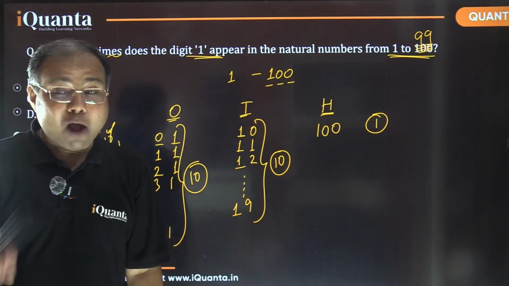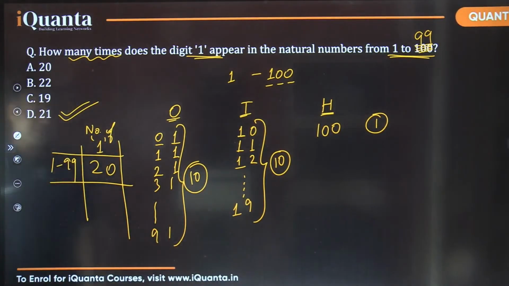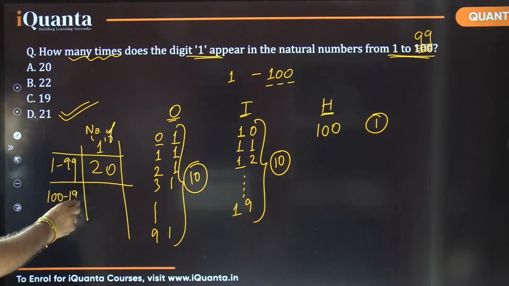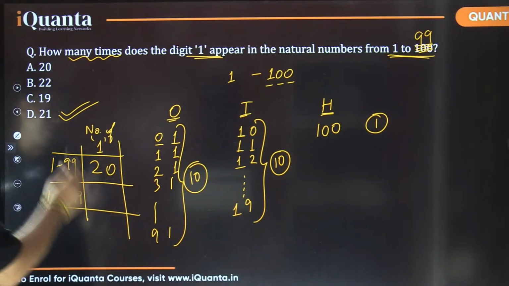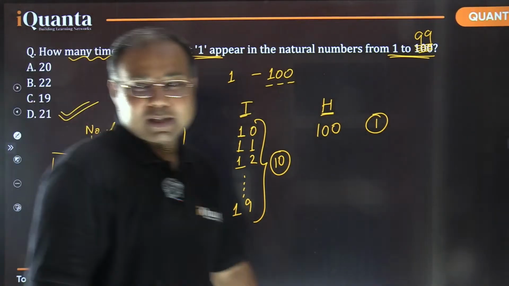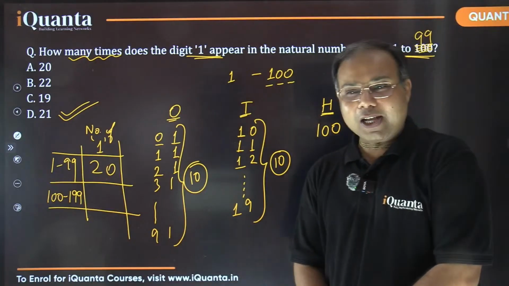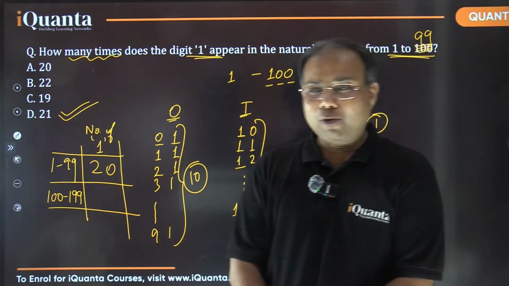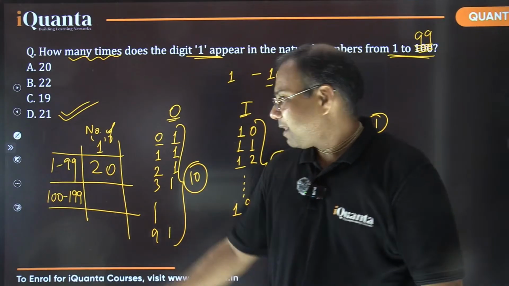Okay, now look carefully. I'm just going to extend this. If I talk the same question in the range 100 to 199, now answer it. Fast, please. Try to answer now, please. This is the next range now.